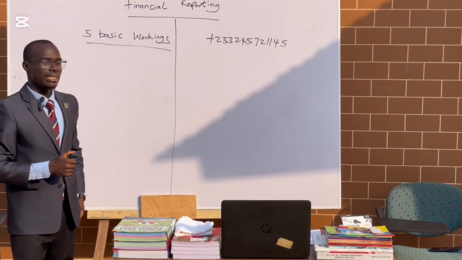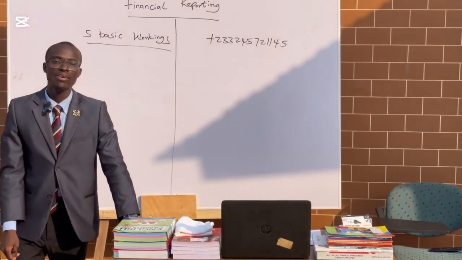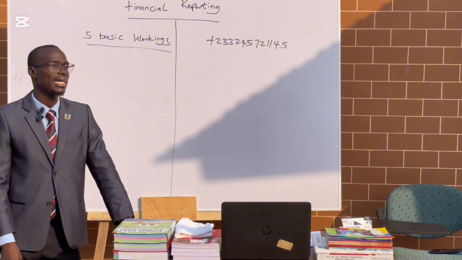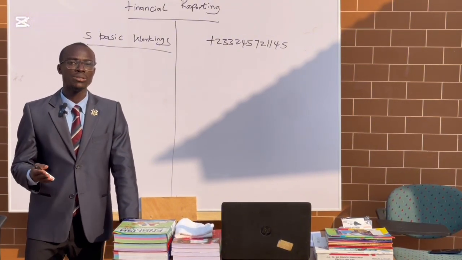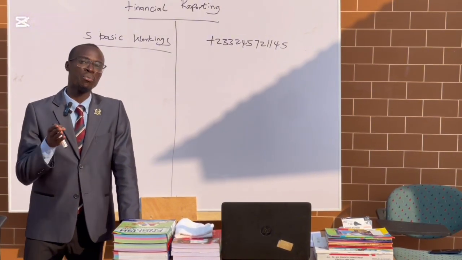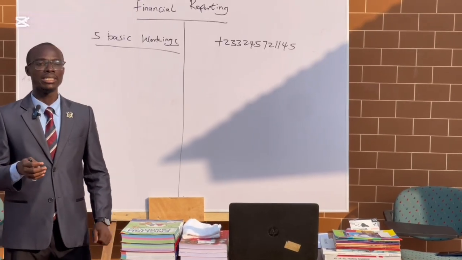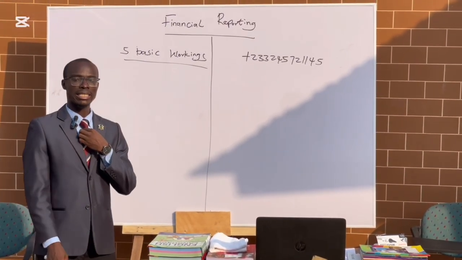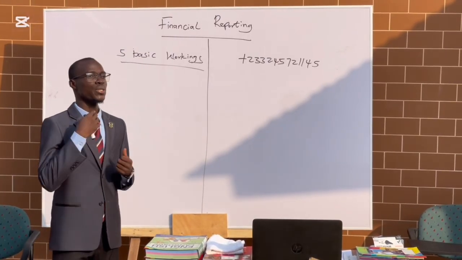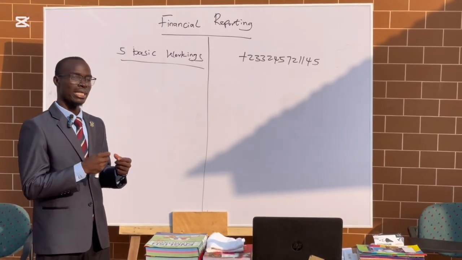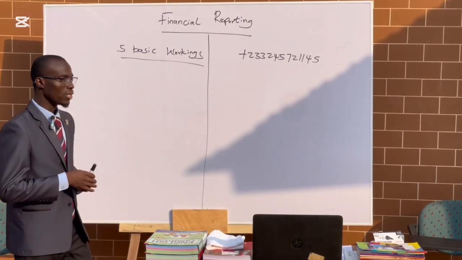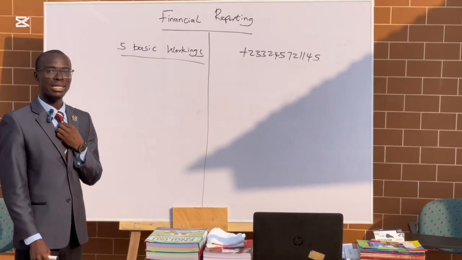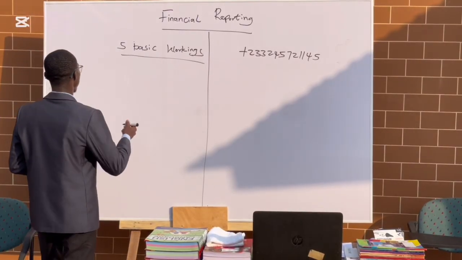These 5 basic workings are workings that you should know if you are preparing for your consolidated financial statement for any exam, whether you are at tertiary doing accounting, specifically corporate reporting students, or if you are doing ICA or ACCA. That is what is going to help you get to know more about consolidation. So without wasting much time, I will start with the first basic working, which is our group structure.